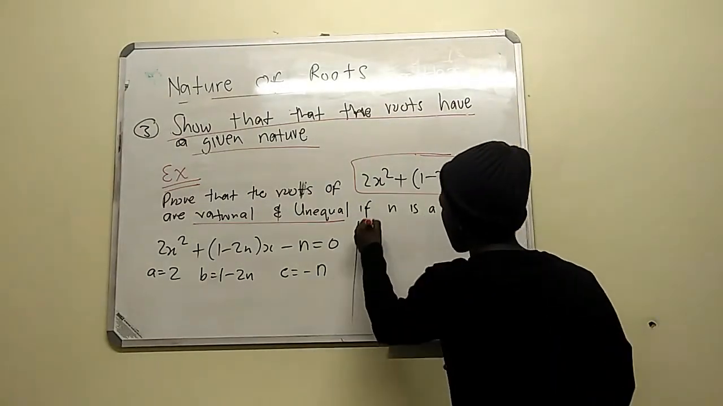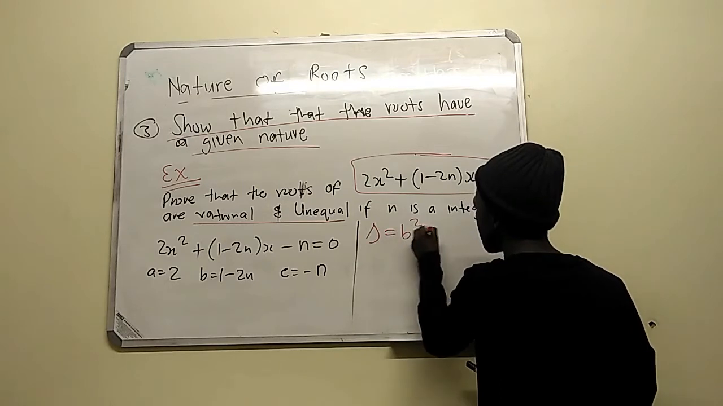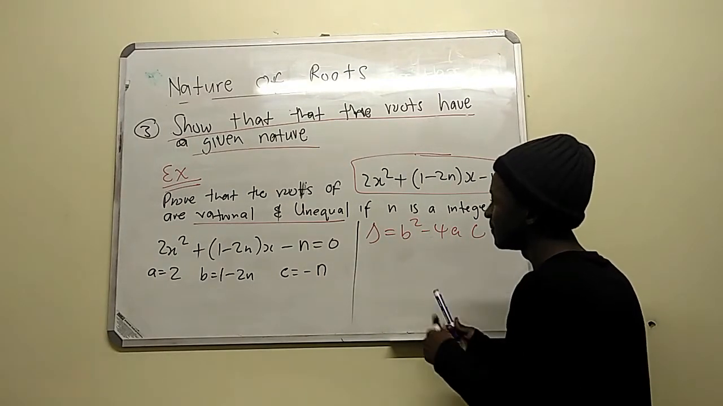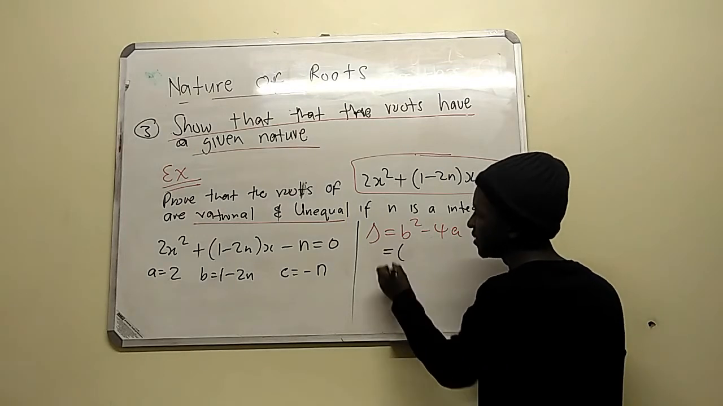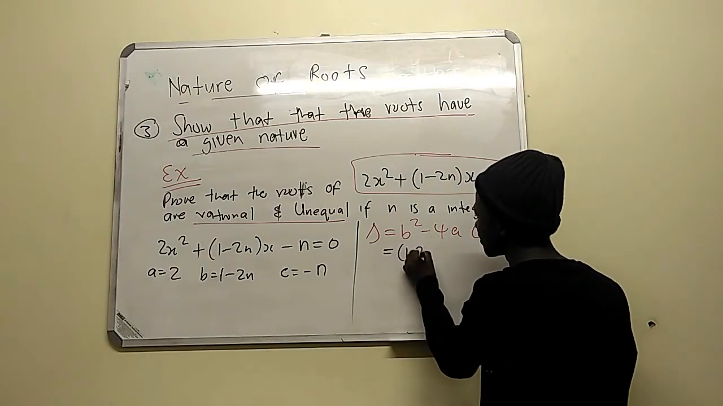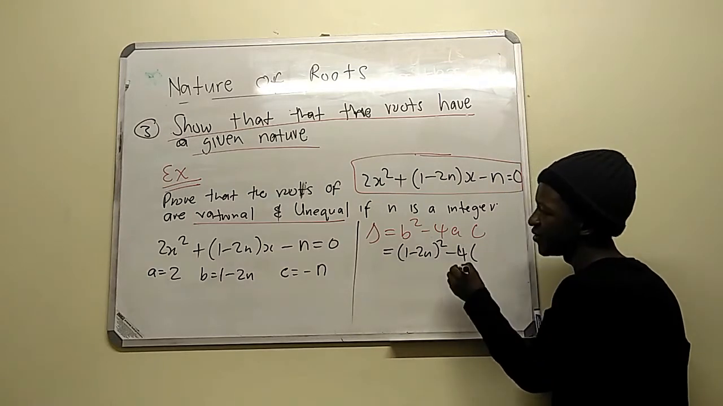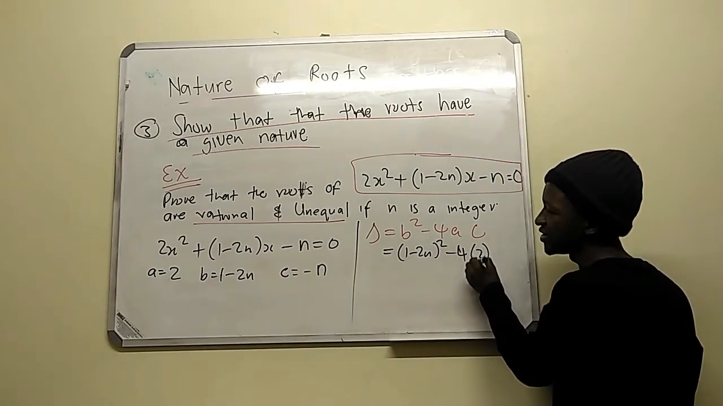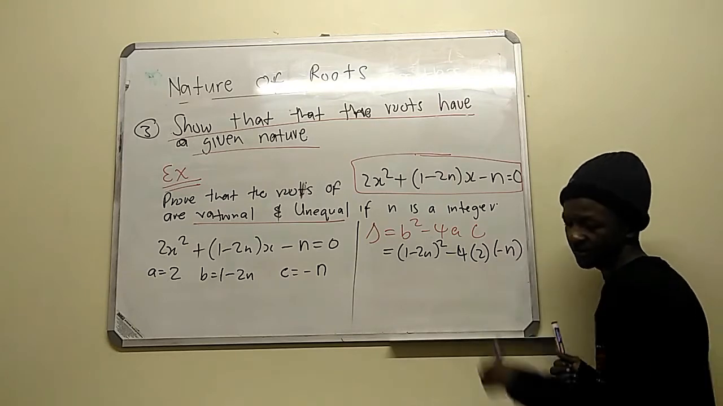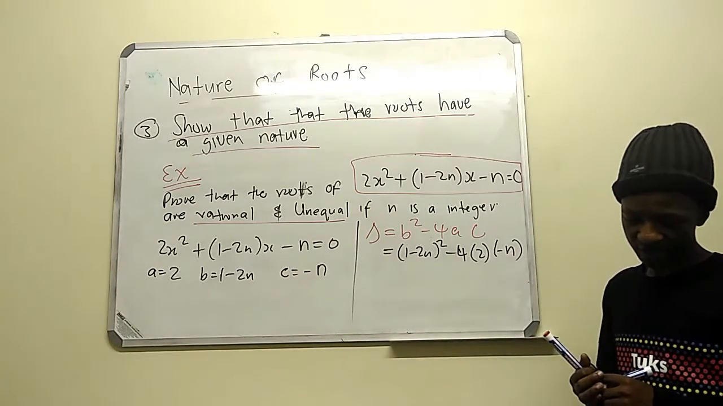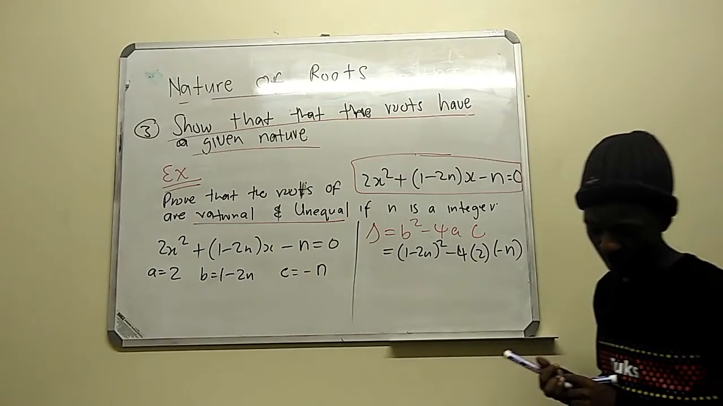So we're going to find our delta, which is b squared minus 4ac. So what is my b? My b is 1 minus 2n, all squared, minus 4. What is the value of a? a is 2, and c is minus n.